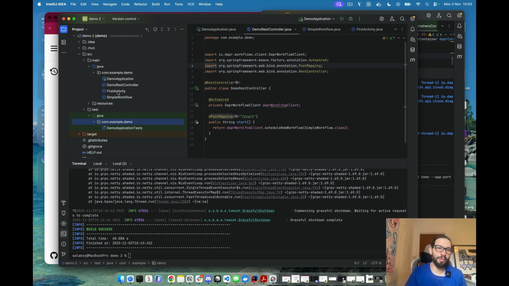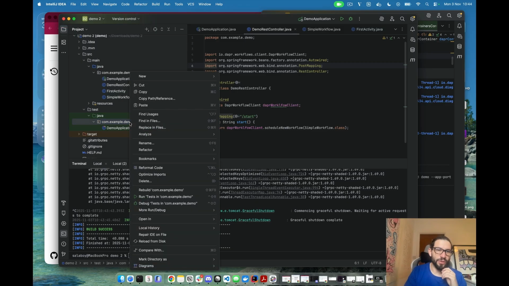So we will start the same application, but with some test configurations for running local testing, right? Like integration testing locally, or for development purposes, like starting the application on your laptop and running it and then just interacting with Dapr workflows. So in order to do that, we need to do two things.